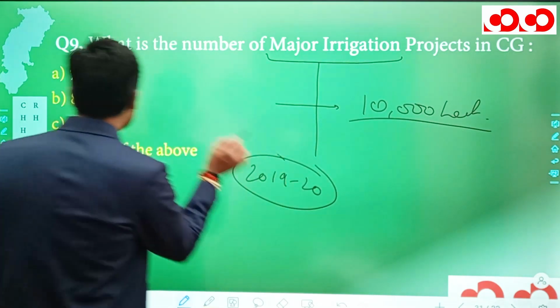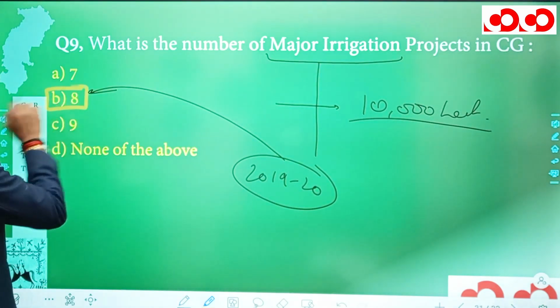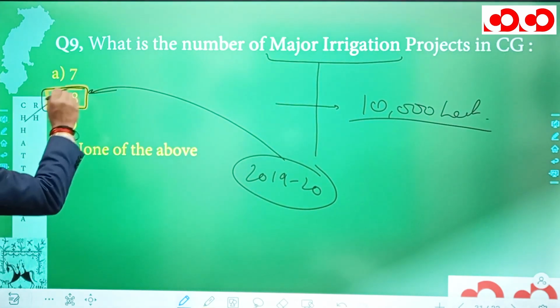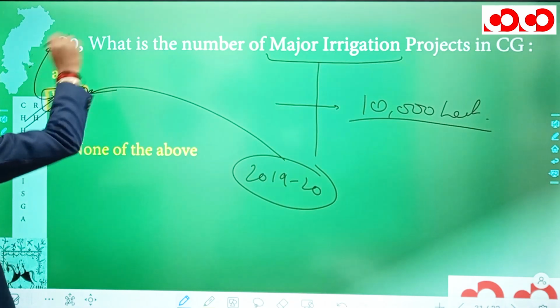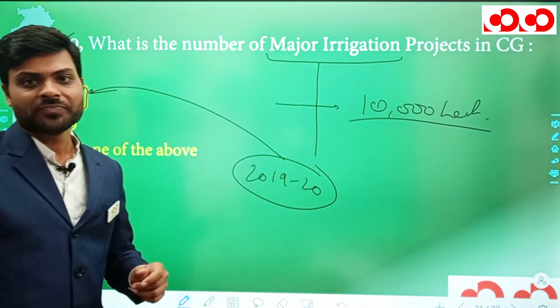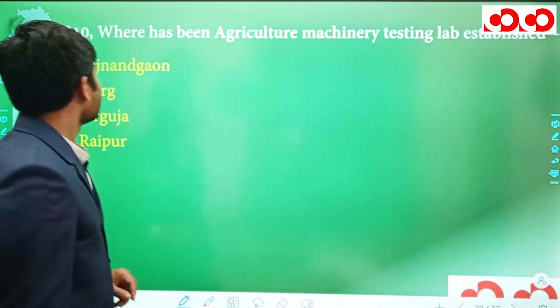2019-20, there are 8 major irrigation projects in Chhattisgarh. How many? 8 major irrigation projects in Chhattisgarh, and 8 is mentioned in option B, and hence this option B is going to be the correct option for our ninth question. And finally, let's move to our 10th question.